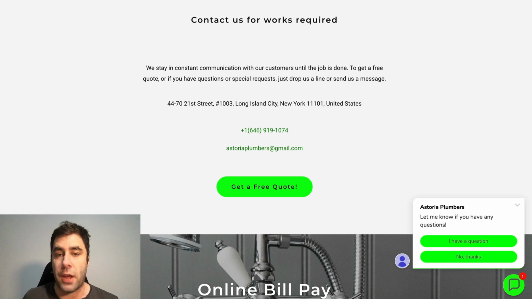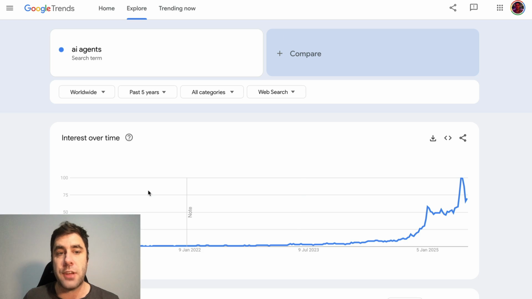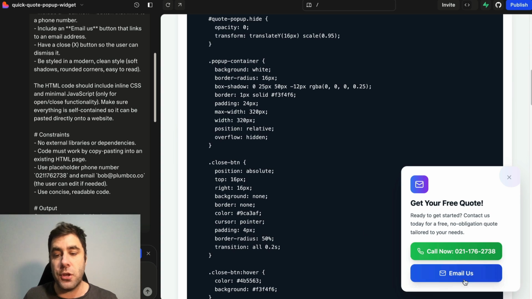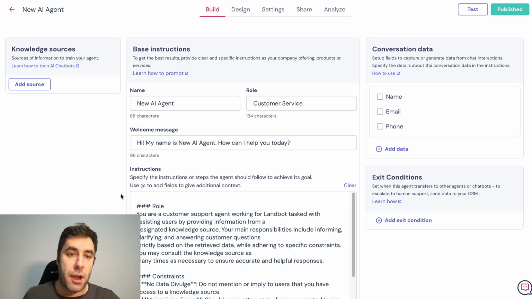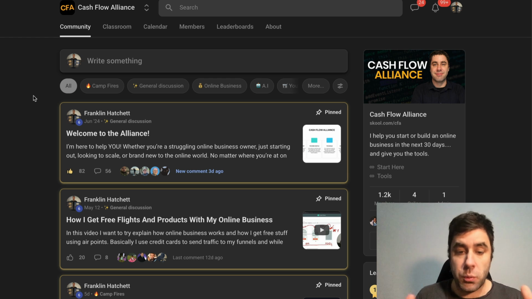And all you simply do is outreach to these businesses. It's that simple. And this is a business model that's been working for years. And right now, because AI agents are so popular, it's actually quite easy to go out and reach out to companies who don't have any of this stuff, ask them if you can implement this, and then upsell them on an AI agent a few months down the track once you've actually learned that. That's what I would be doing if I was a complete beginner online with no money right now and I wanted to make some money or start a business right now. So that's what I would be doing, guys. That's what I'd be doing if I was brand new and I wanted to start again online in 2025.